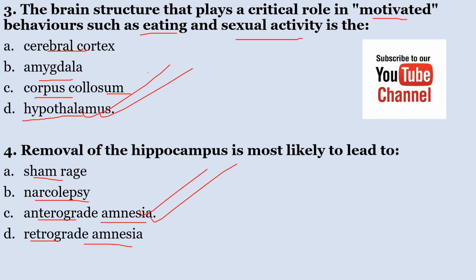You realize that the hippocampus plays a critical role in memory, such as consolidating short-term memory into long-term memory. So if there's damage to the hippocampus, we are most likely to have anterograde amnesia, whereby one will not be able to store short-term memory into long-term memory. So the correct answer here is C.